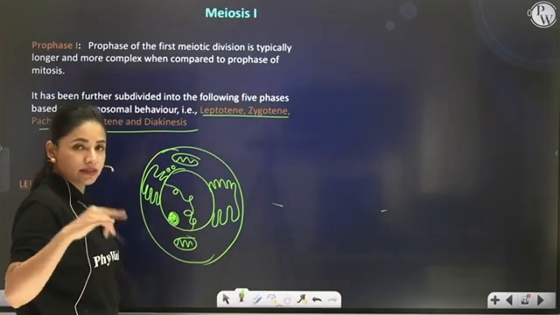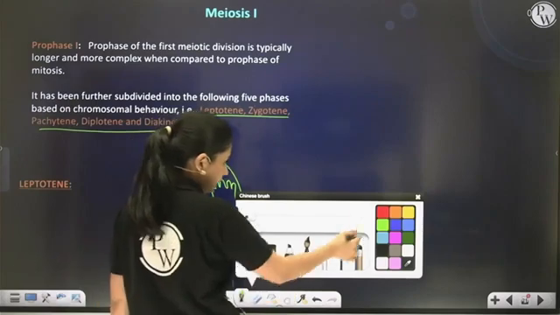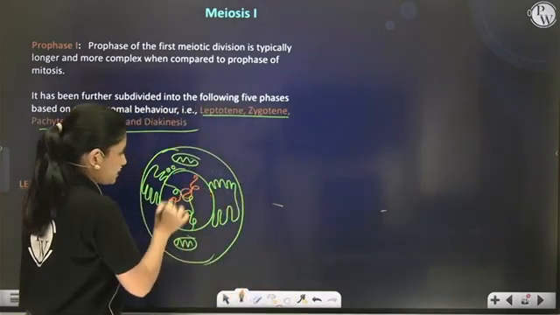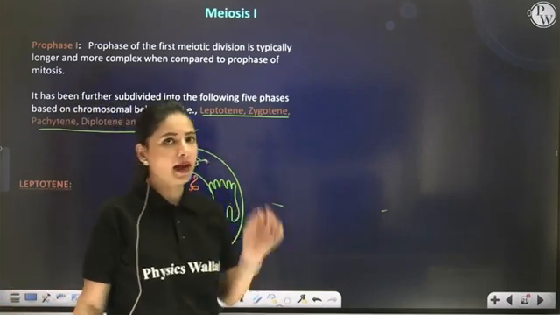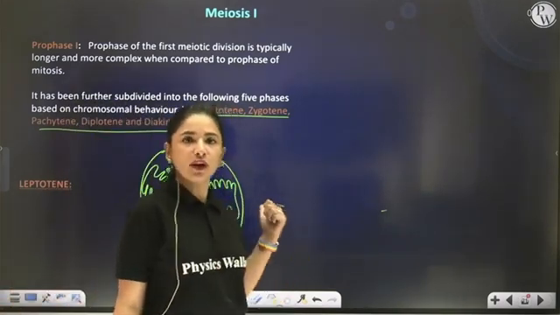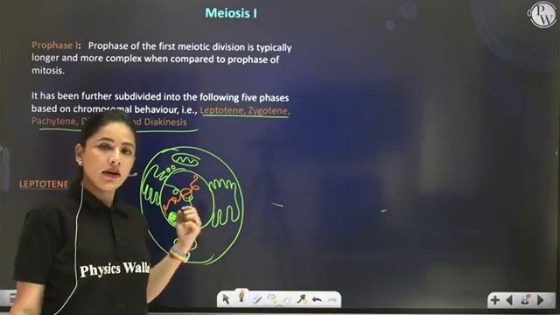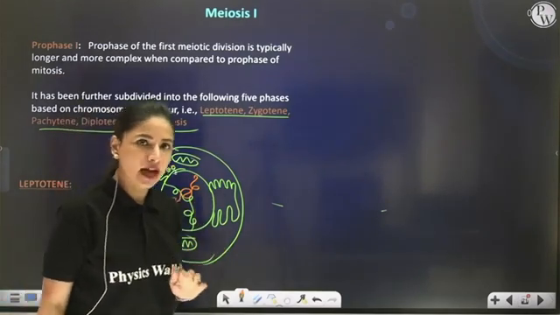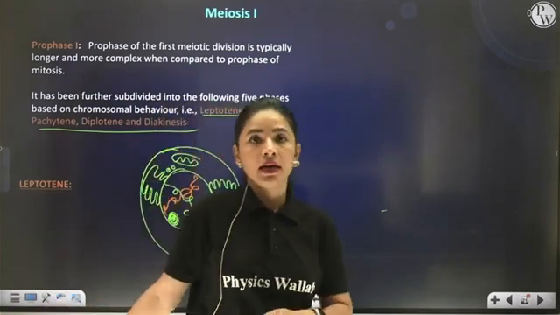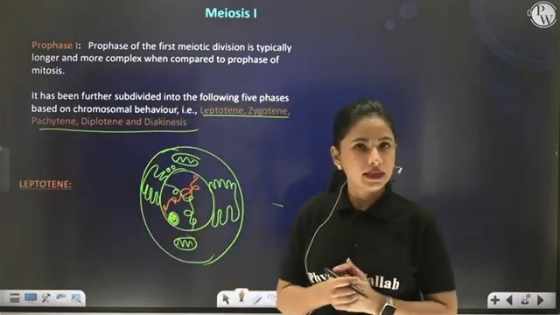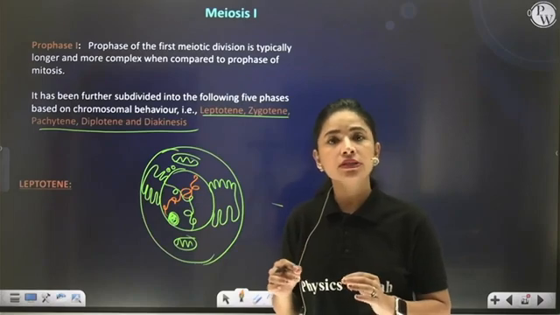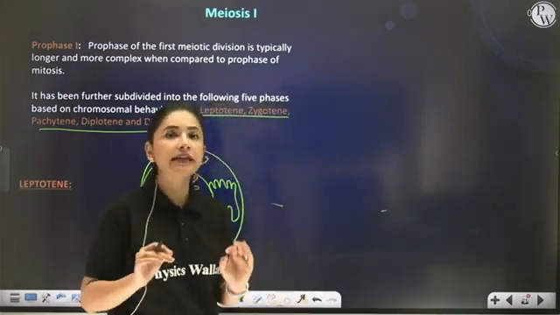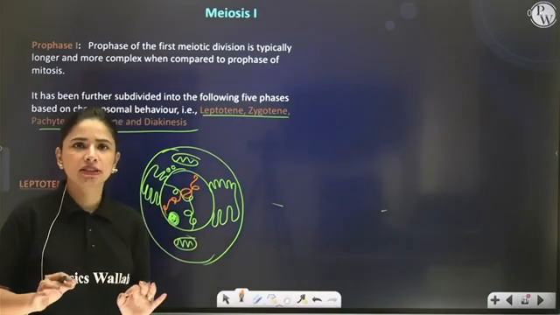Green, suppose, represents one complete set given by mother, and orange represents one complete set given by father. So total 46 chromosomes are represented by green and orange thread. Now, this is how the cell comes in leptotene stage. Now, leptotene stage marks the beginning of the condensation of genetic material.